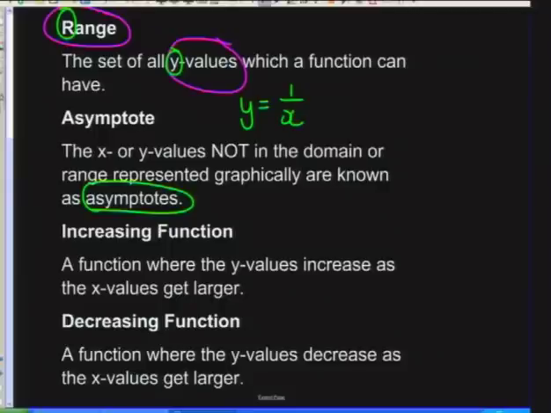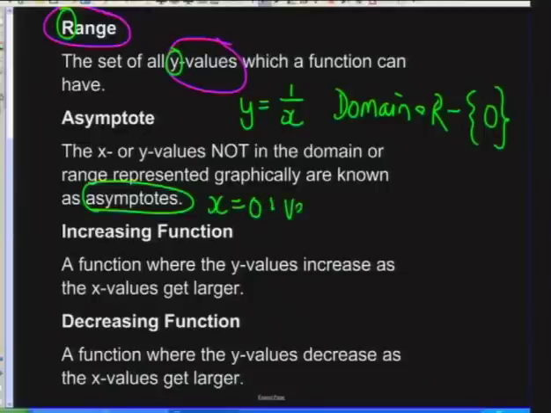So in our domain, we have the set of all real numbers. However, there is one x value that is not allowed. It's 0 because 1 over 0 is undefined. So when you are sketching that, x equals 0 would be called a vertical asymptote.